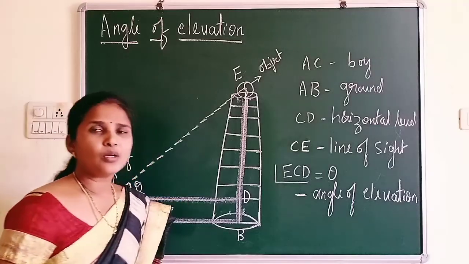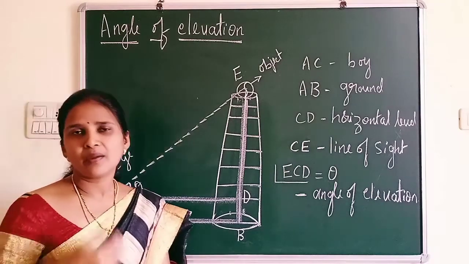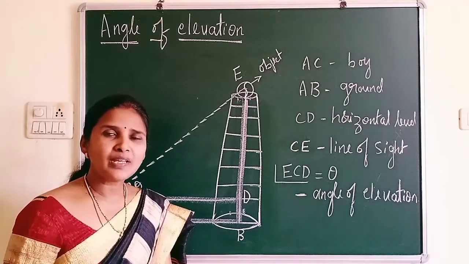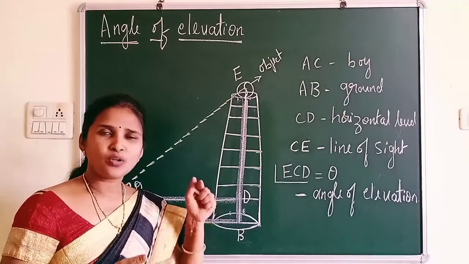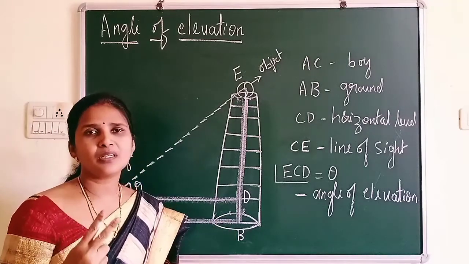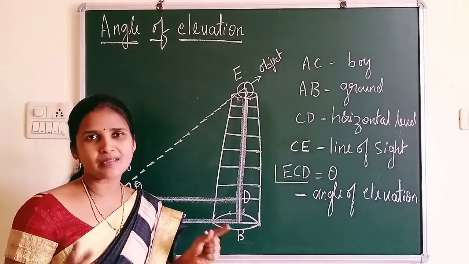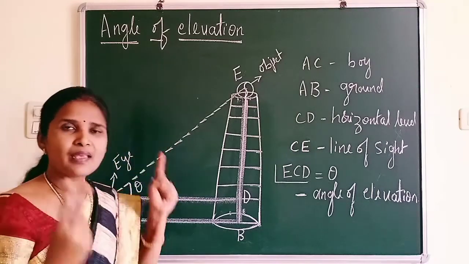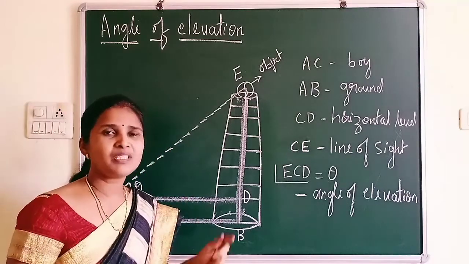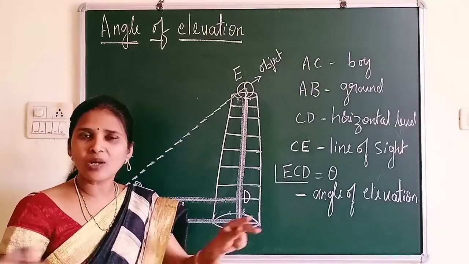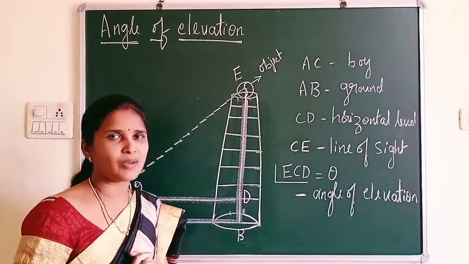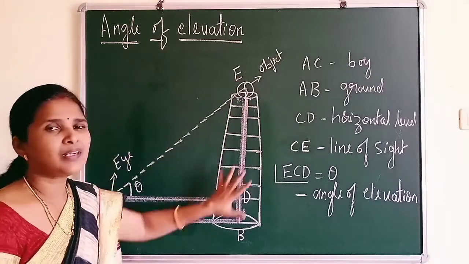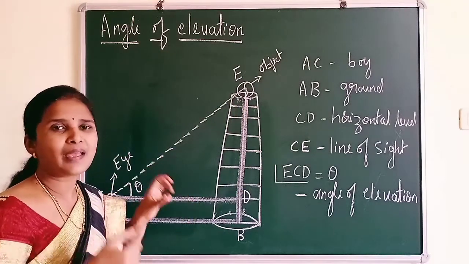Now let us learn all the terms: line of sight, horizontal level, angle of elevation and angle of depression. Out of these, throughout the chapter you are going to deal with two cases. One is angle of elevation, and the second case is angle of depression. These are the two situations in all the examples you are going to learn in this chapter. The first situation is angle of elevation, so let me explain with a diagram what it means.